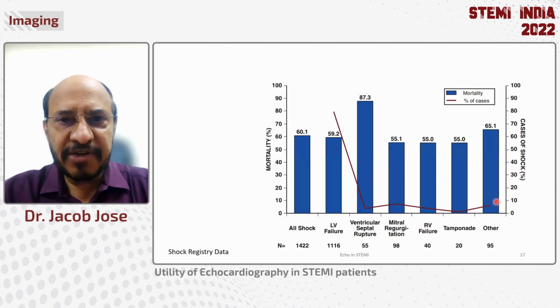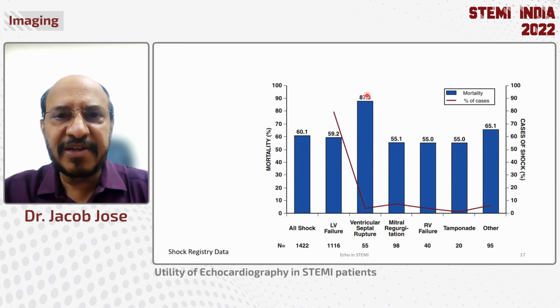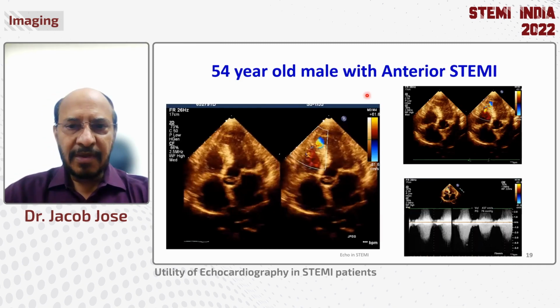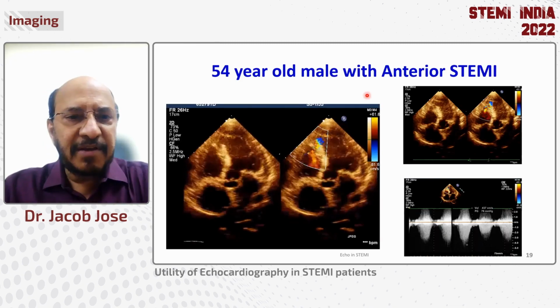However, if you look at the mortality in this group of patients, it is very high. This is the data from the shock registry. You will find that the mortality is around 60%. If it is VSR, it is around 87%. Shown here is an example of an anterior wall infarction with an apical VSR.